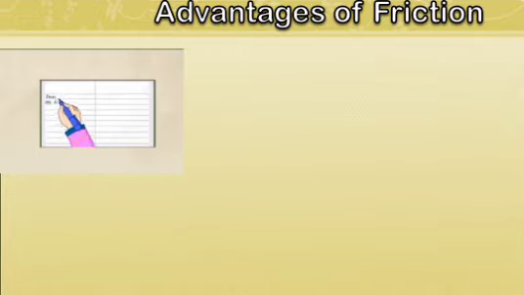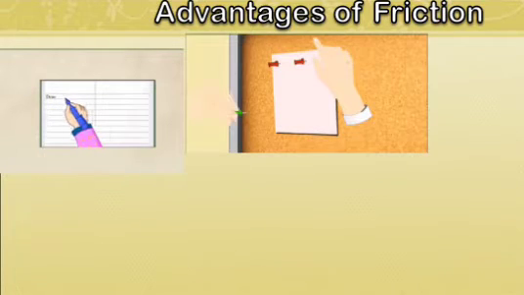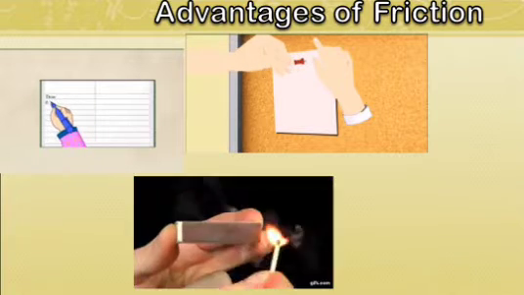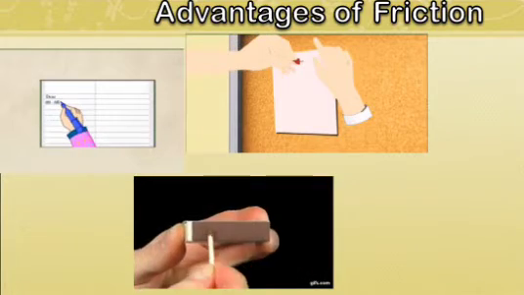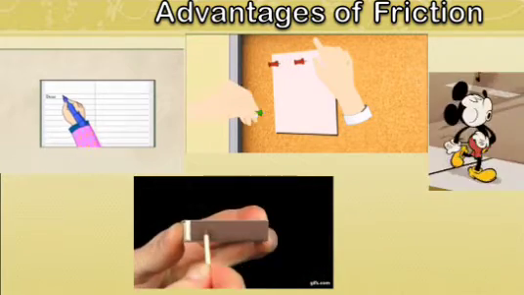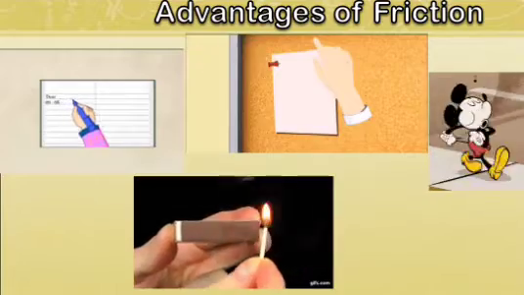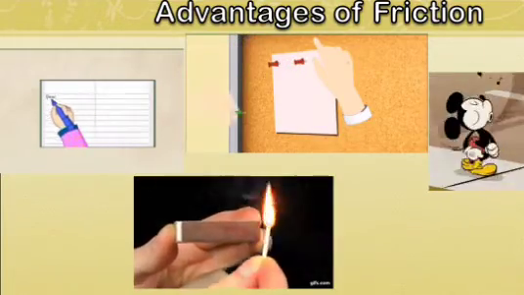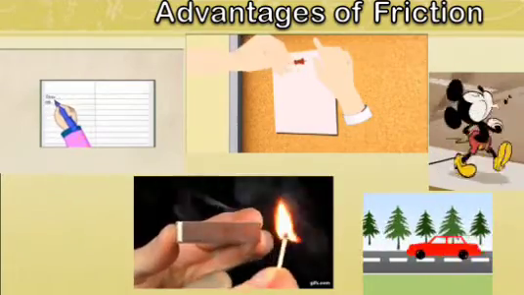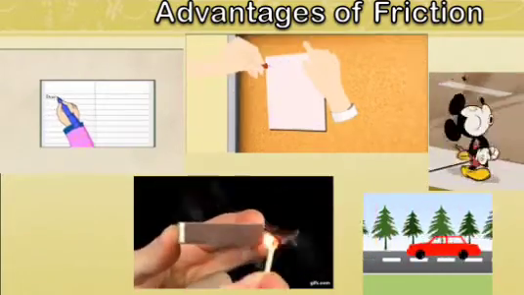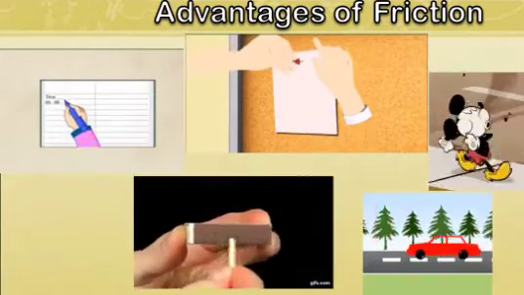Friction between pen and paper enables you to write. Without friction, pen will slip over the paper. Friction helps to fix a nail on wall. A matchstick burns on striking a matchbox due to friction between two surfaces. Friction between feet and ground helps you to walk. If there was no friction, you would slip as soon as you try to walk. Buses, cars, trucks are able to move on road due to friction between road and tires.